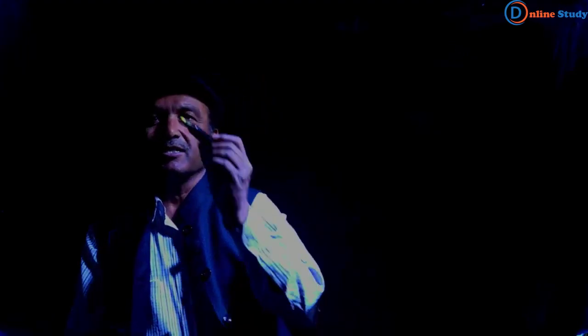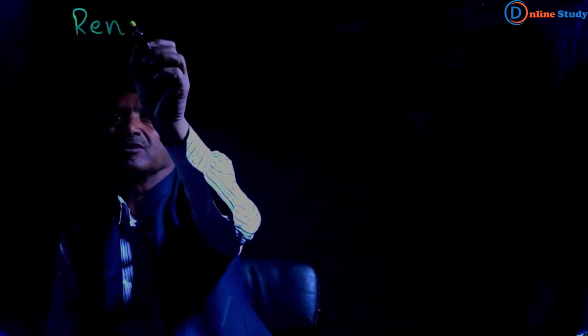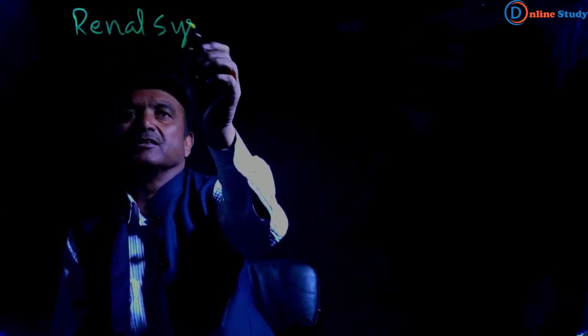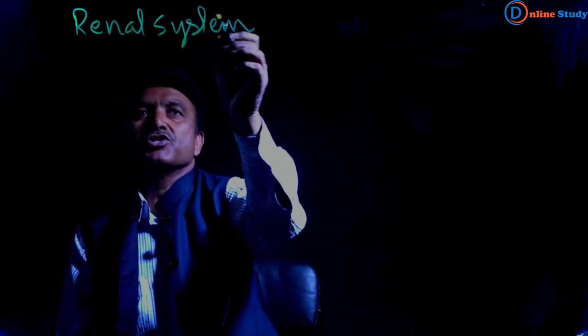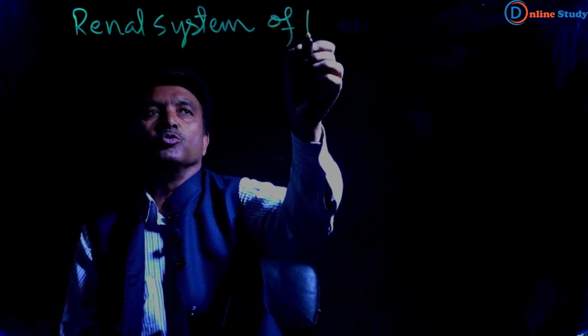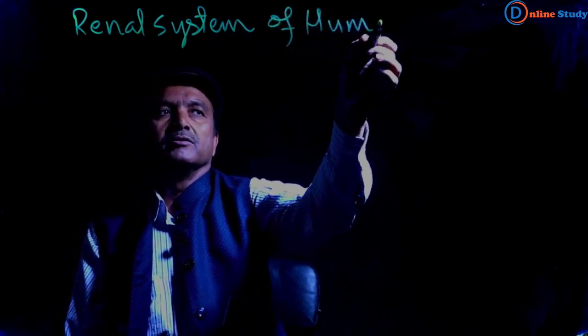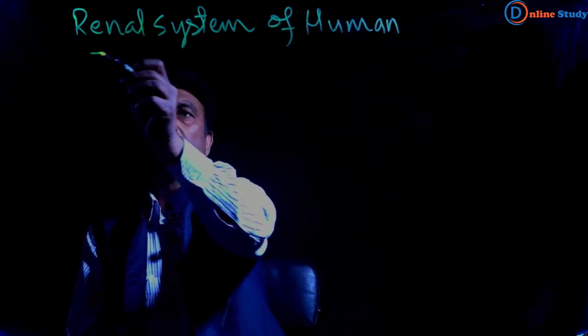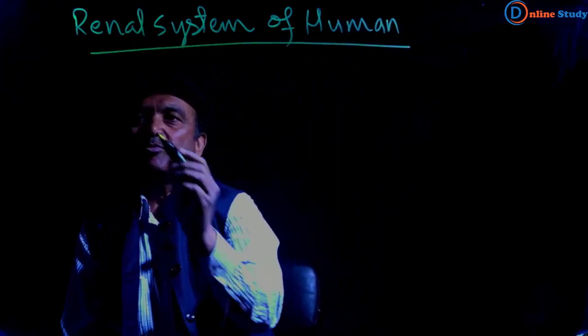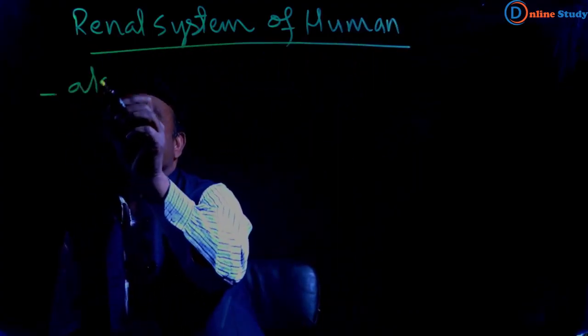Let us discuss the renal system of human, also called the excretory system.